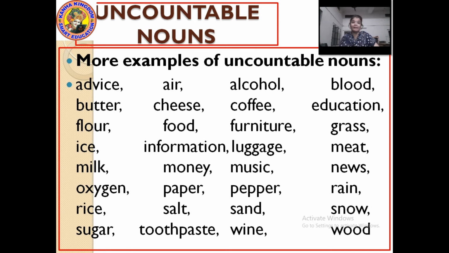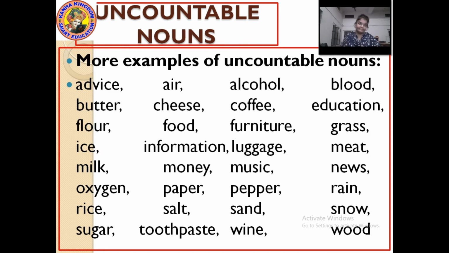Luggage, meat, cannot be counted. Milk, of course, cannot be counted. It can be counted in glasses or in liters, but not in quantity: 1 milk, 2 milk, 4 milk. Money, not counted. Music, not counted. News, I heard some news. The ones you call news channels: channels can be counted, but the news cannot be counted.